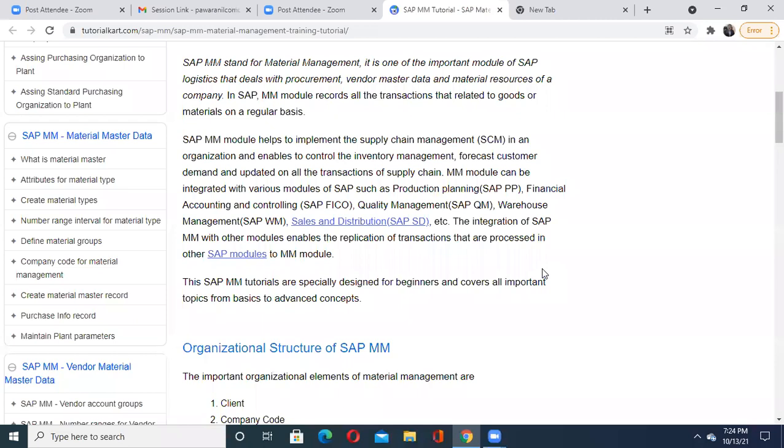So it is a very important statement that has been made here. Everyone, please understand, your SAP MM module helps to implement supply chain management in your organization. And why is it required? Because it enables us to control inventory management and forecast customer demand, and you are definitely going to do it based on your supply chain.